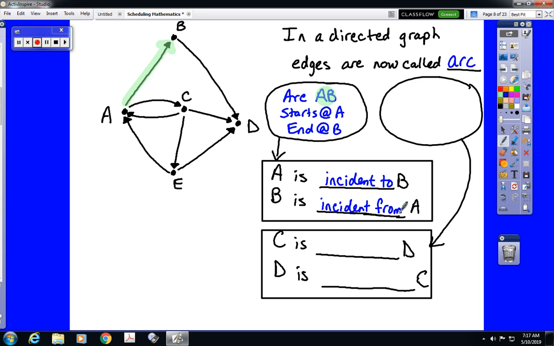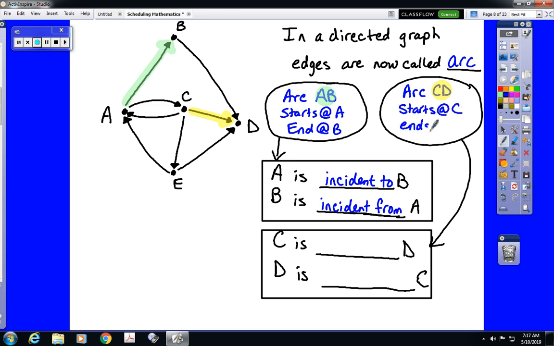Let's look at one more example of this. Let's go with arc CD, which we will highlight in yellow. So arc CD is the arc that starts at C. That's why C comes first in the name.